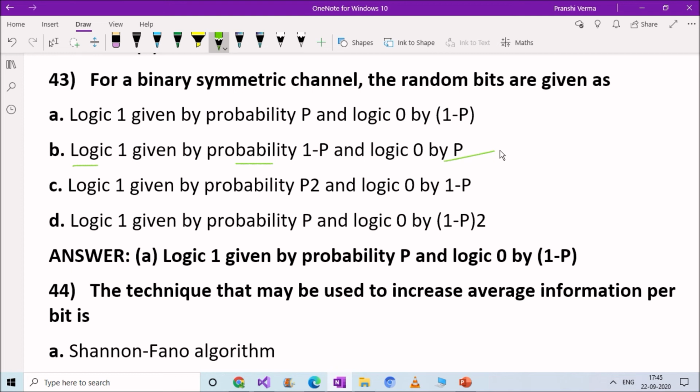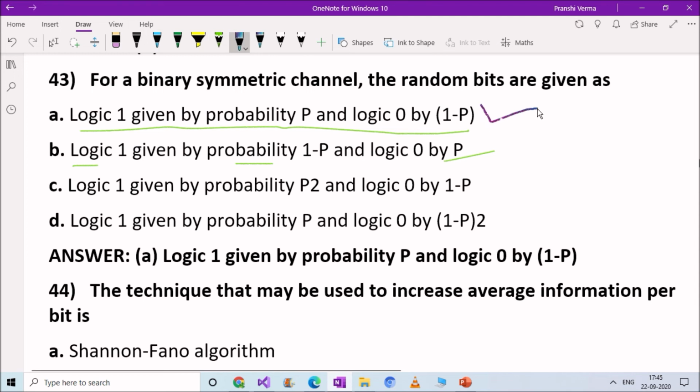And right answer here is option A. Logic 1 is given by probability P and logic 0 by 1 minus P. So for a binary symmetric channel, the random bits are given as logic 1 given by probability P and logic 0 by 1 minus P.